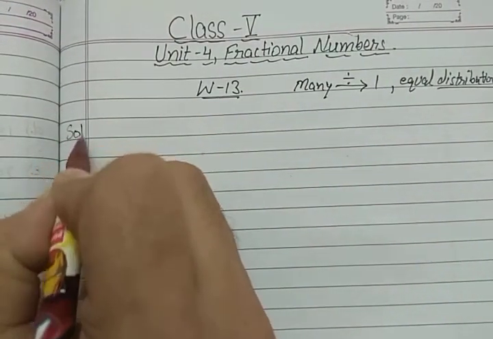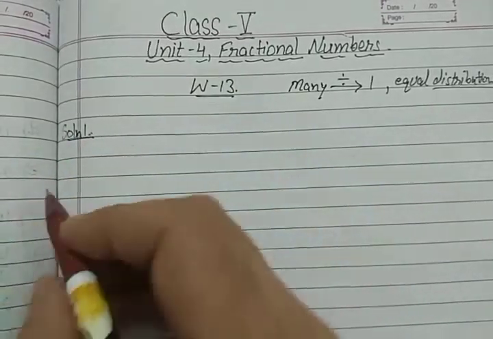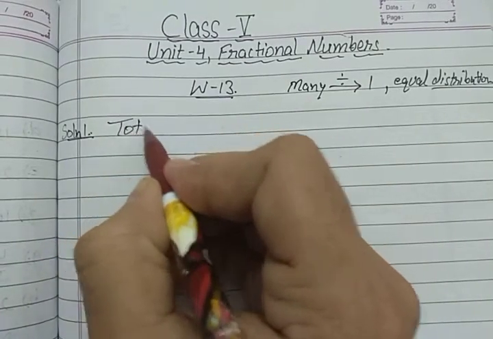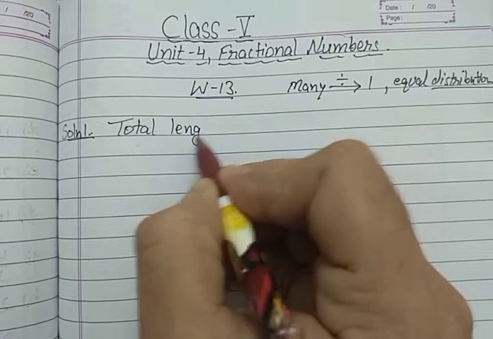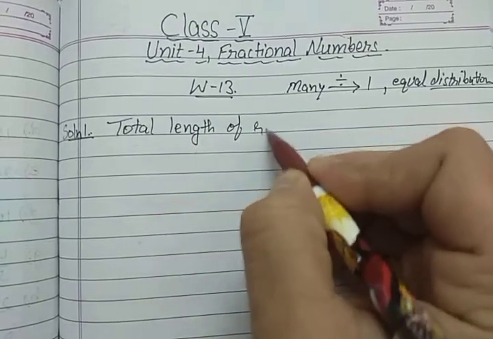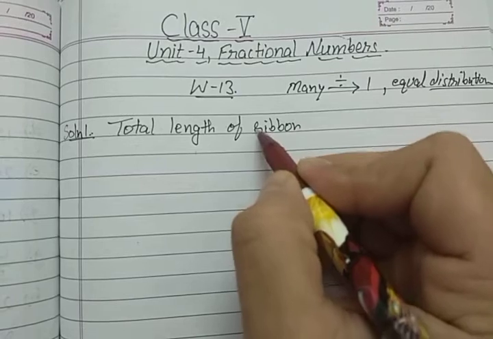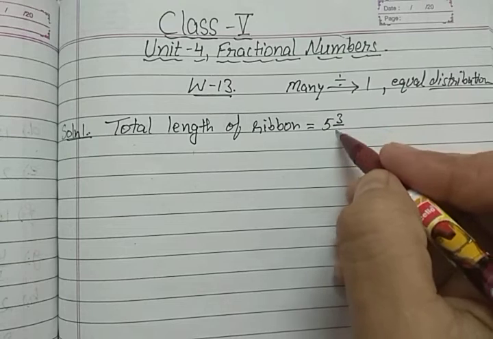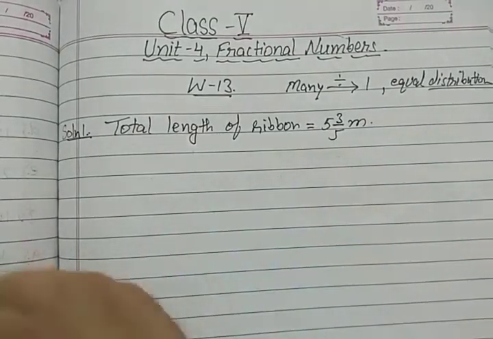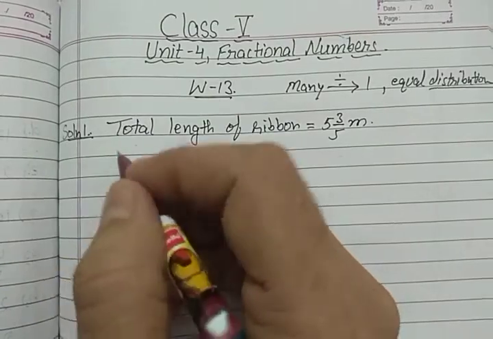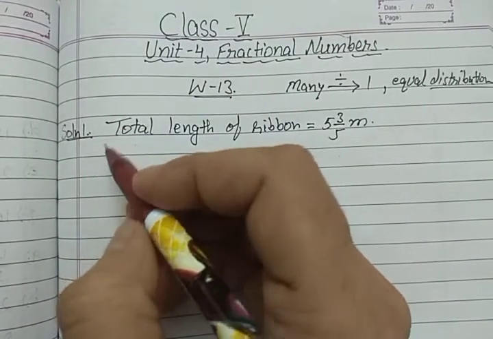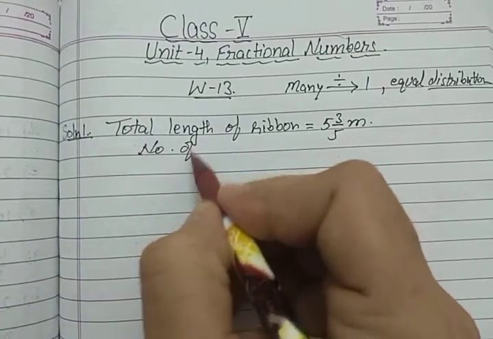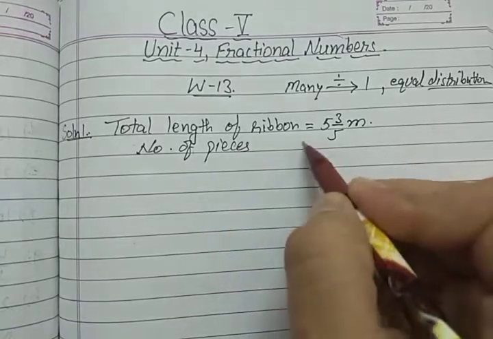So solution number 1. What is given? Total length of ribbon is 5 and 3 by 5 meter long, and the number of pieces it is cut into is 14.